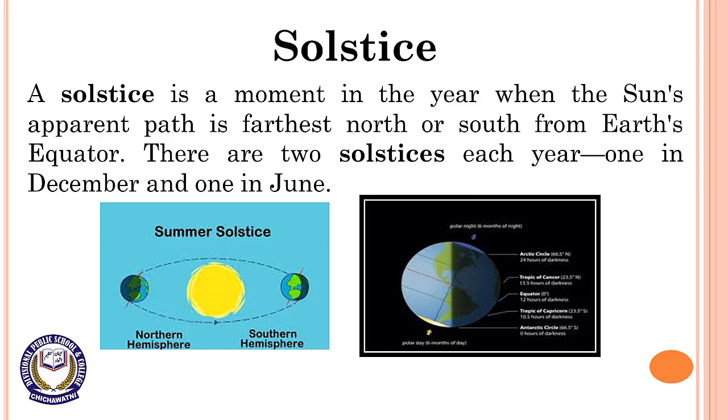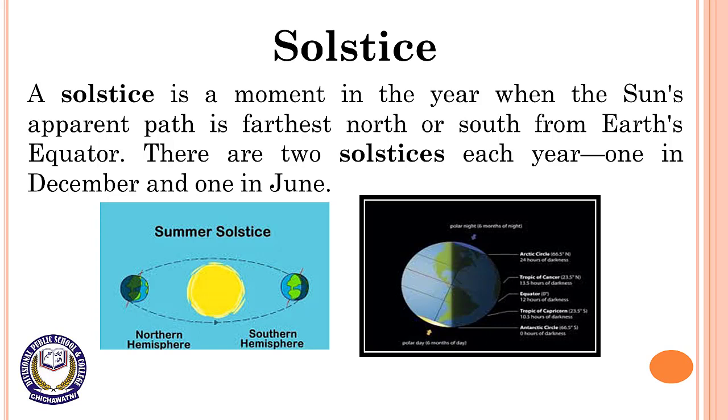Dear students, we observed from these 2 points that on June 21st and December 22nd, the sun's path in the sky is the farthest north or south from the equator. A hemisphere's winter solstice is the shortest day of the year and its summer solstice the year's longest day. In the northern hemisphere, the June solstice marks the start of summer. This is when the North Pole is tilted closest to the sun